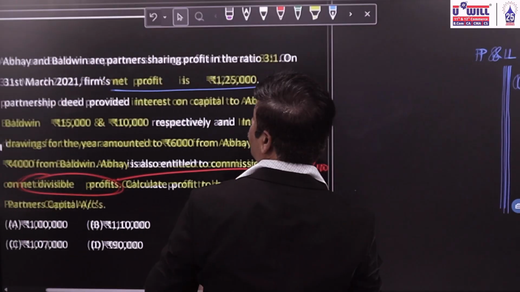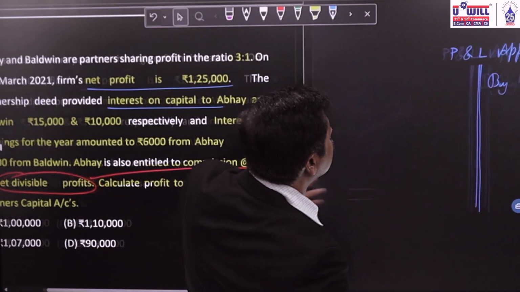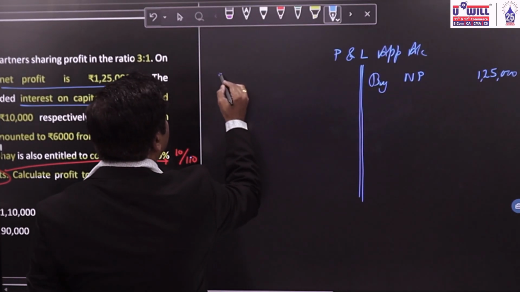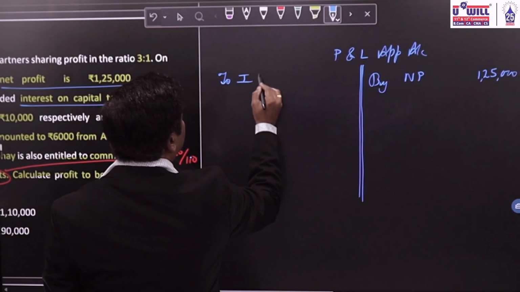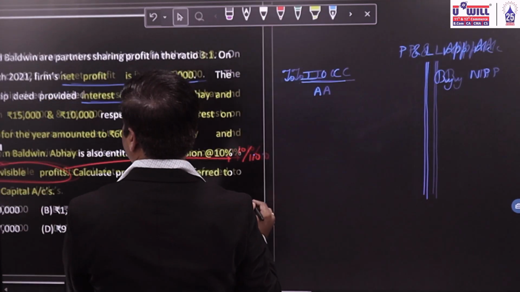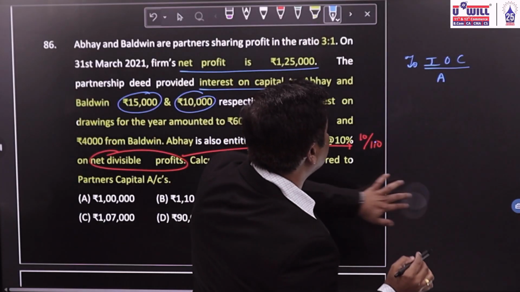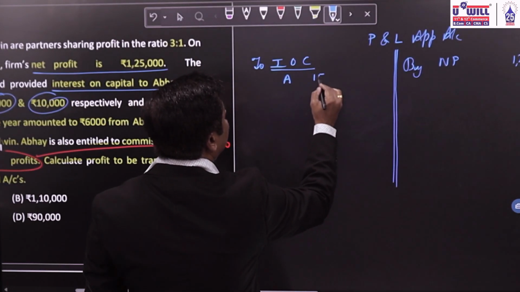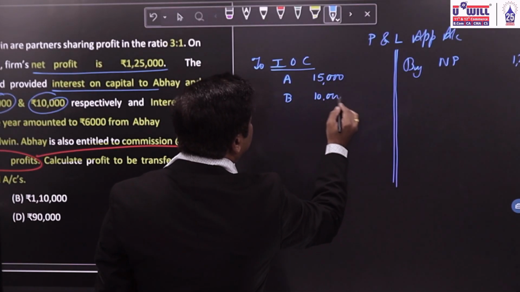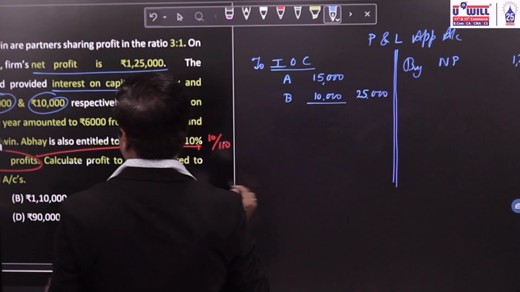Then what else is given to you? Interest on capital will go on the debit side. Who are the two partners? Abhay and Baldwin. So on the debit side, Abhay 15,000, Baldwin 10,000. Total interest on capital will be 25,000.